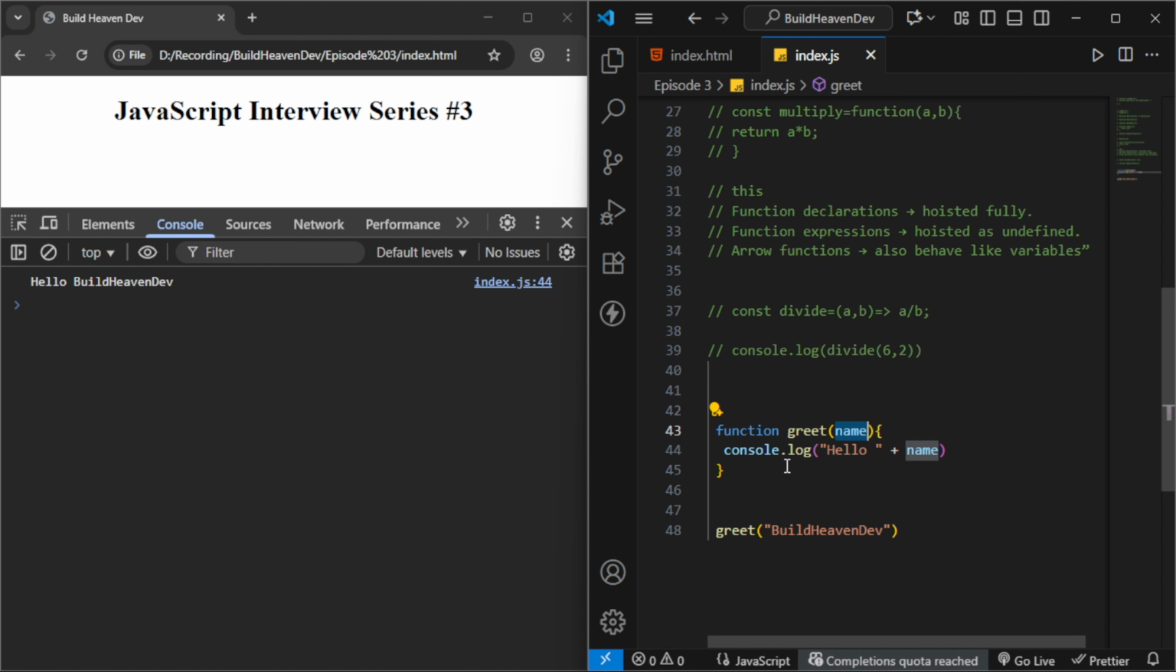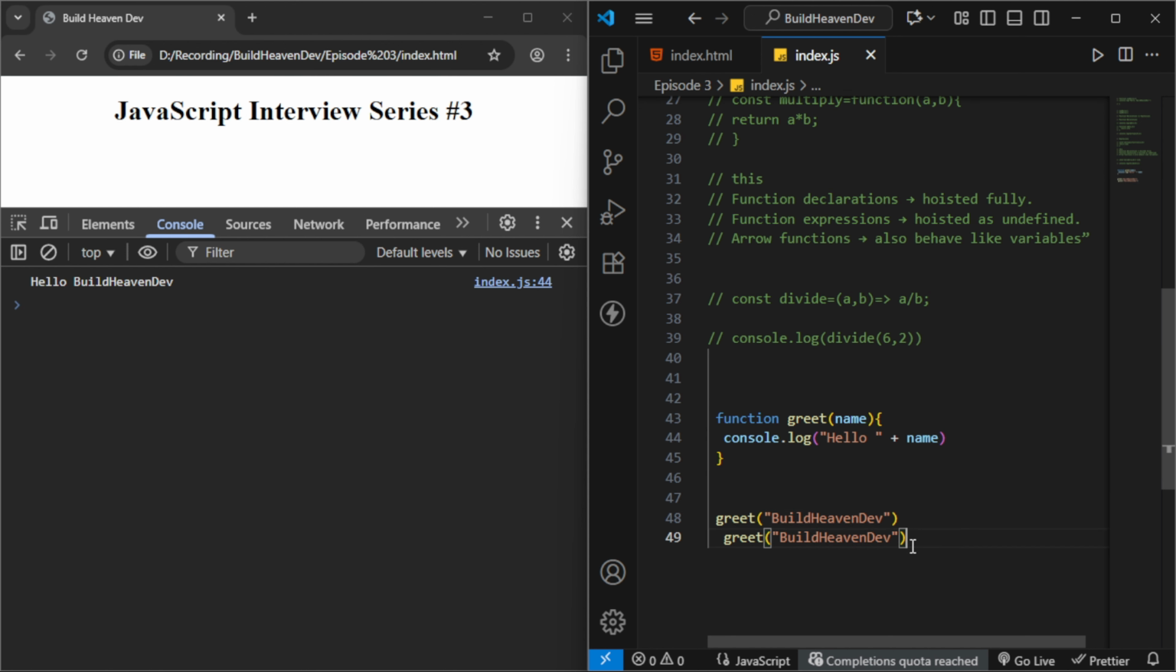So if tomorrow we need dynamic data printing, we just have to pass another value, like copy this one, Hello John. So we don't have to write the same function again and again. So that is why parameters and arguments come into the picture.